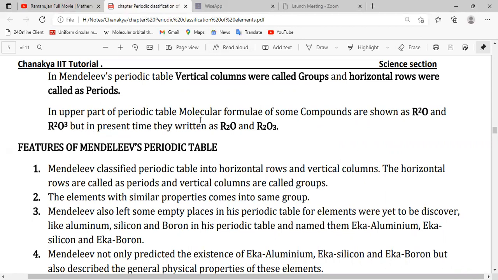In the upper part of the periodic table, the molecular formulas of some compounds are shown as R2O. It is like H2O, but the 2 was shown on the upper side, like a power. And R2O3 is nothing but Al2O3, for aluminum oxide. But in present times, we write the number of atoms of the element R at the base, like H2O and Al2O3. At that time, these numbers were shown at the top, but now they are shown at the base. Is it clear?